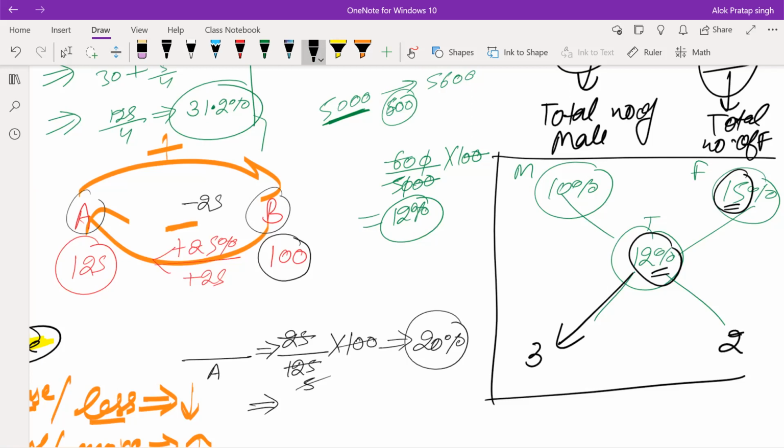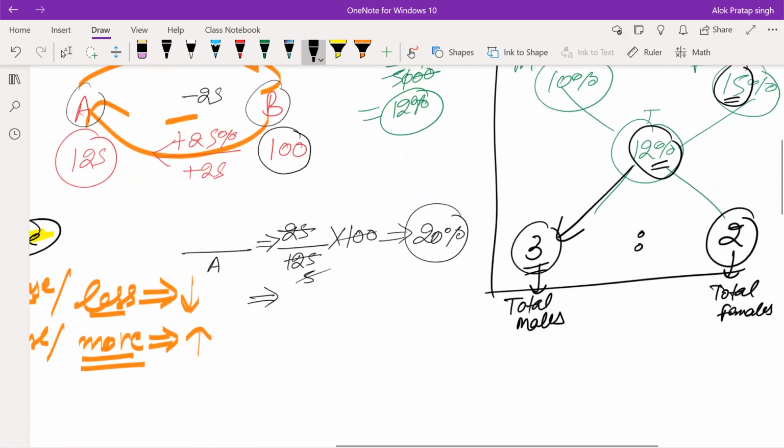Now initially in the basic concept I told you that generally these two values are in ratio. This number represents the total males and this value represents total females. Now what will be the total of both male and female?